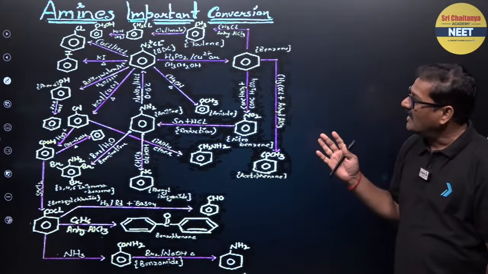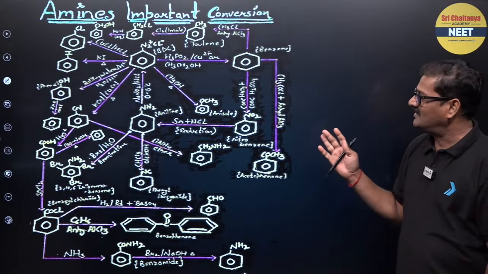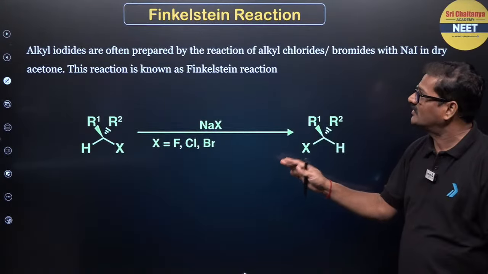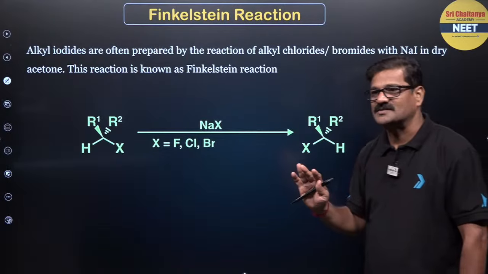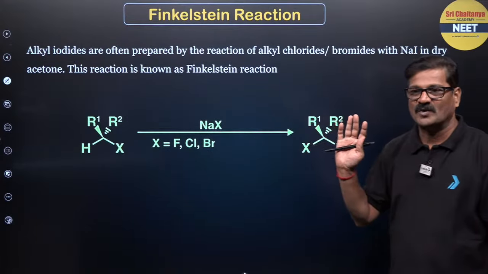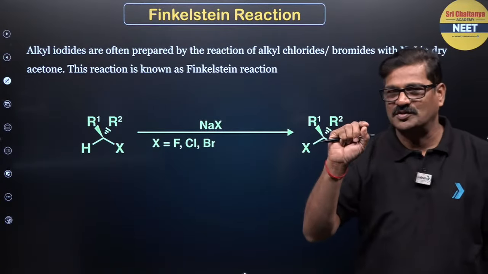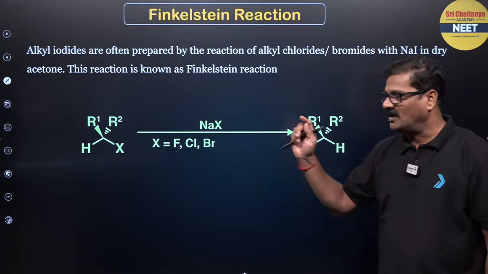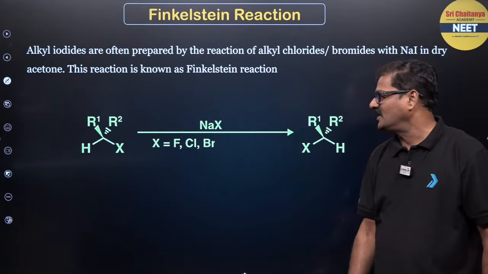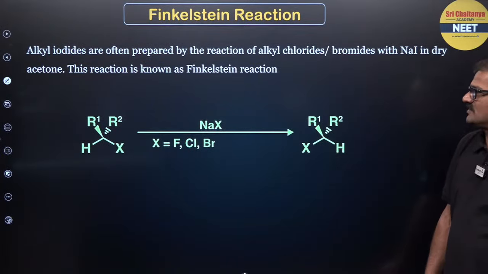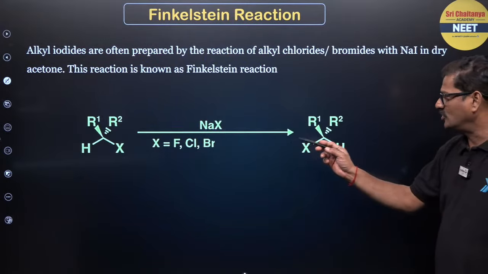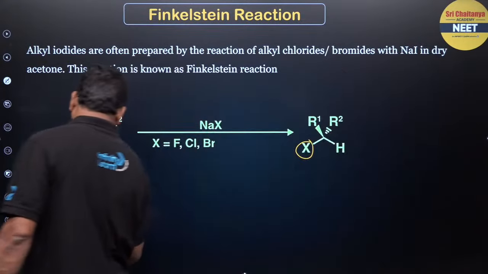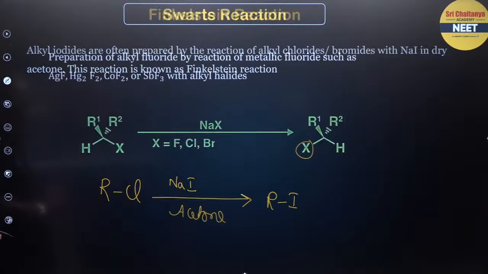And similarly, aromatic amines and benzene diazonium chlorides, and I will show you those reactions as well. Okay, so all named reactions, Finkelstein reaction. Okay, all named reactions, one small revision I want to give you. So alkyl halides when treated with NaX in the presence of acetone, you are going to get alkyl halide. So you can say alkyl chloride, Finkelstein reaction.